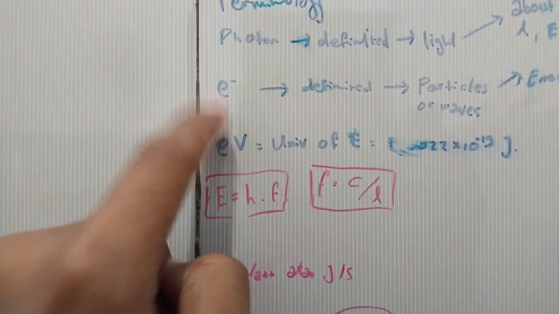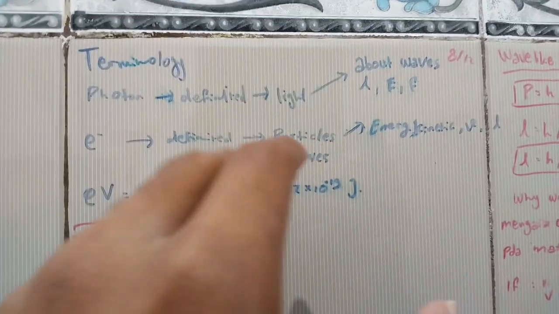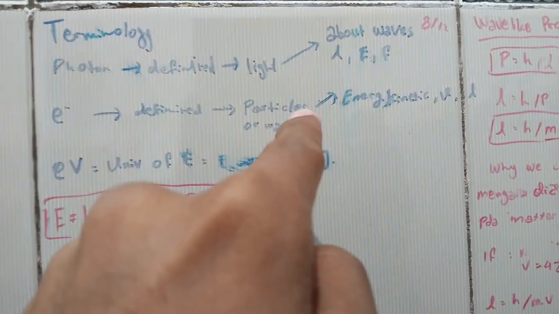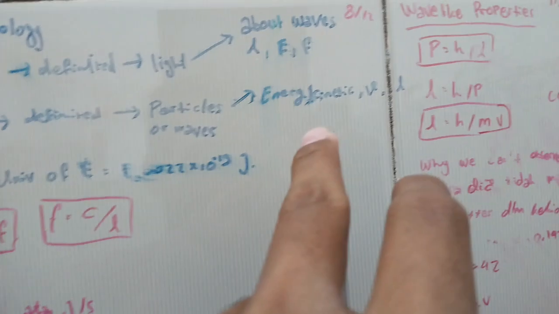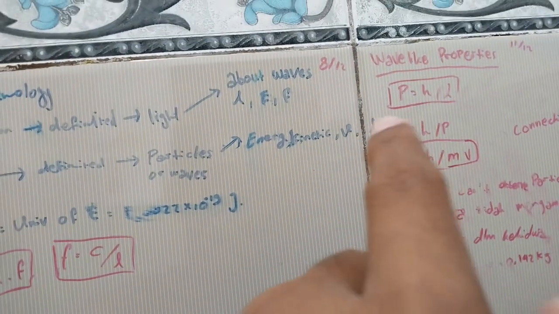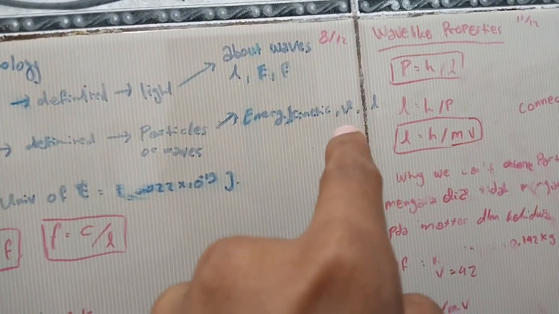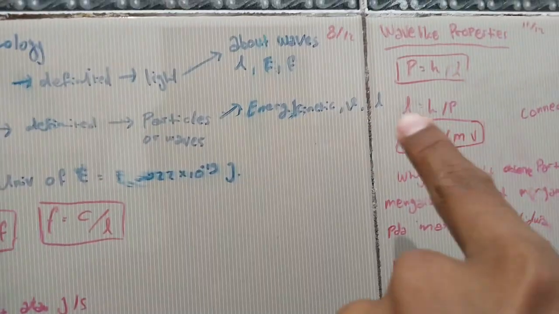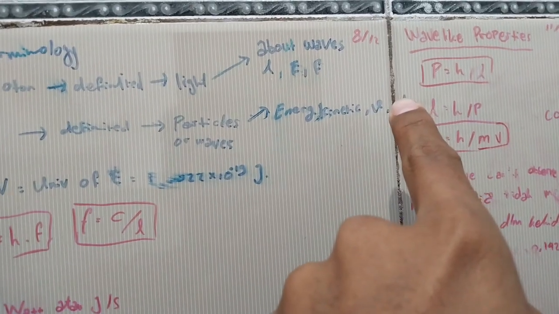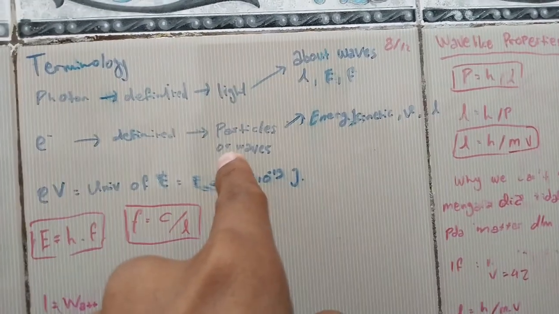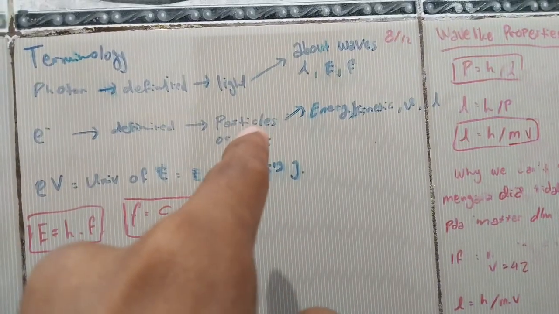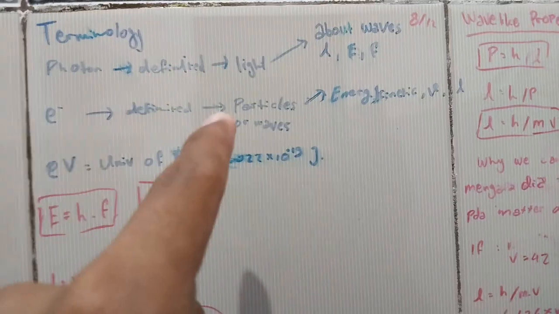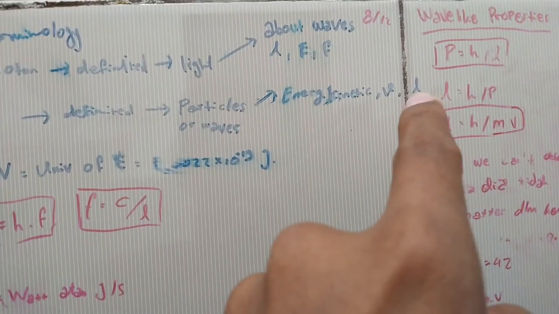An electron is defined as a particle or wave, but in this experiment it is treated as a particle, described by kinetic energy and speed.